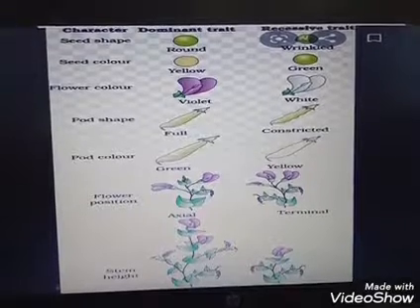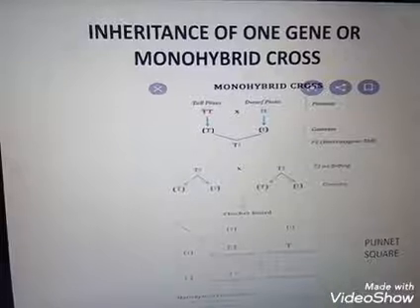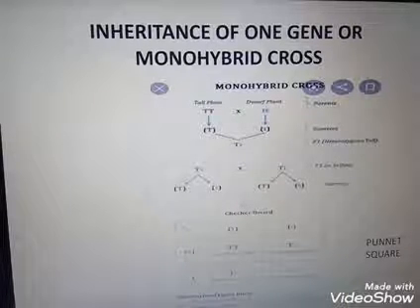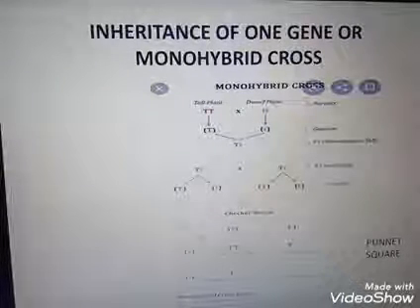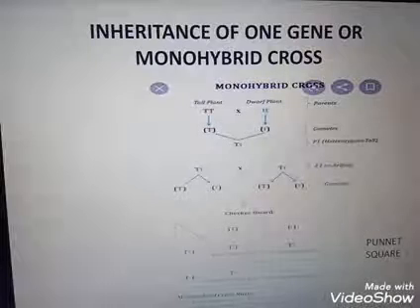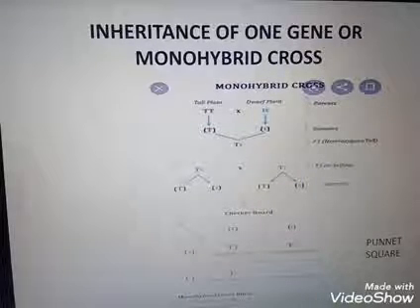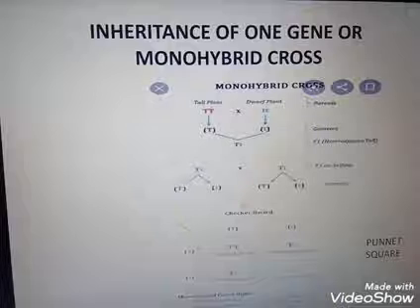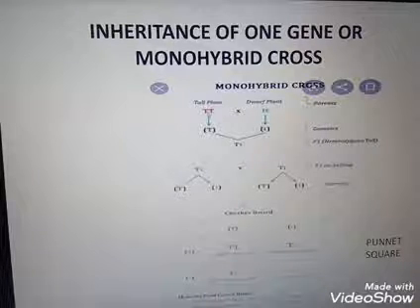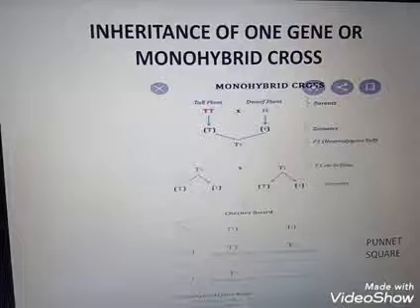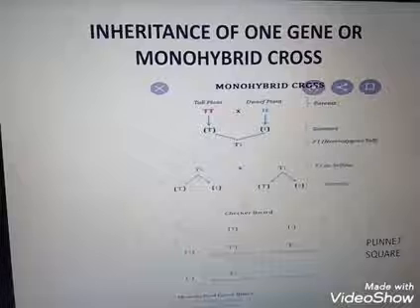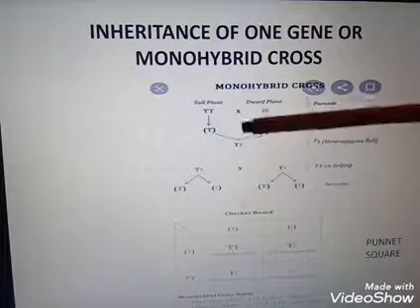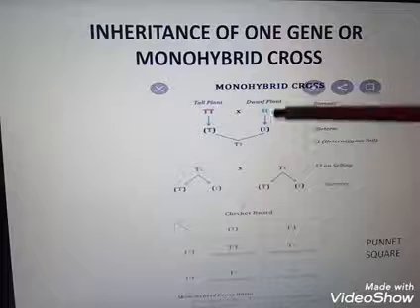Next is inheritance of one gene, or monohybrid cross. Here we take only one character of the parent, and here I am taking the character tall. One parent is tall and the other one is dwarf. Tall we can represent with the symbol capital T, and dwarf we can represent with small t. So these are the genotypes. This capital T and small t is the genotype of the parents.